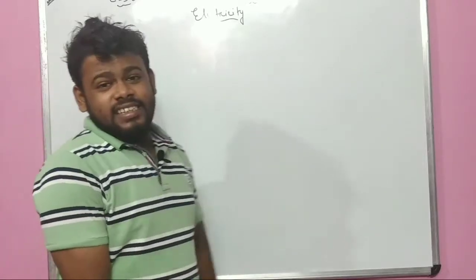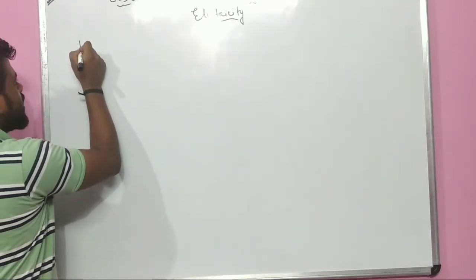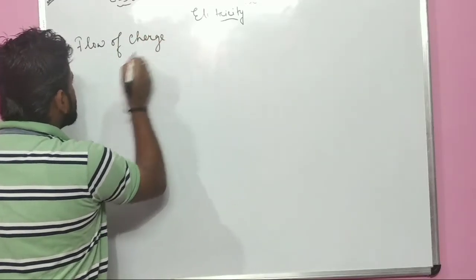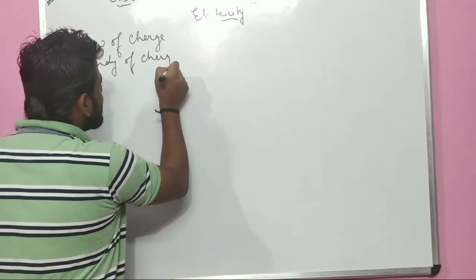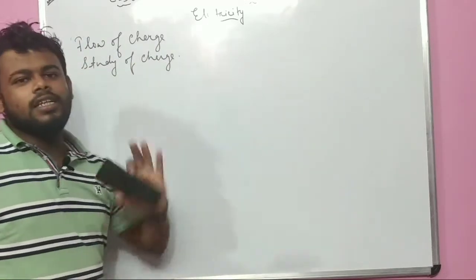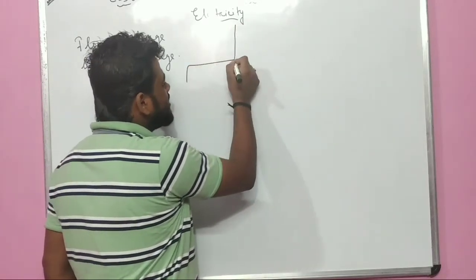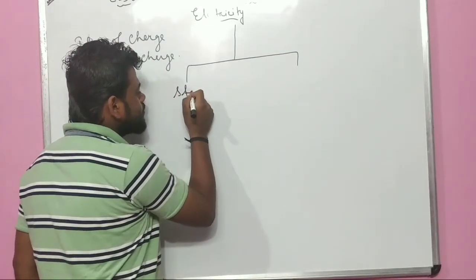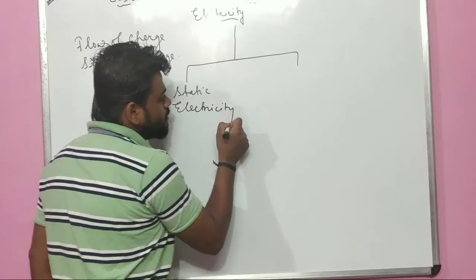So what do we mean by electricity? The word electricity means a flow of charge, and also the study of charge. Flow of charge means the charge is flowing from one place to another, and that is known as electricity. Electricity is divided into two types: static electricity and current electricity.